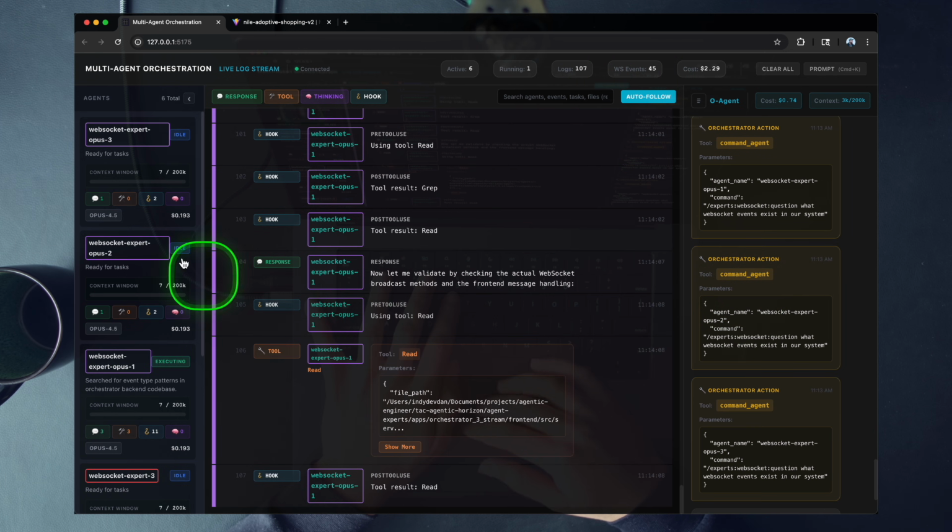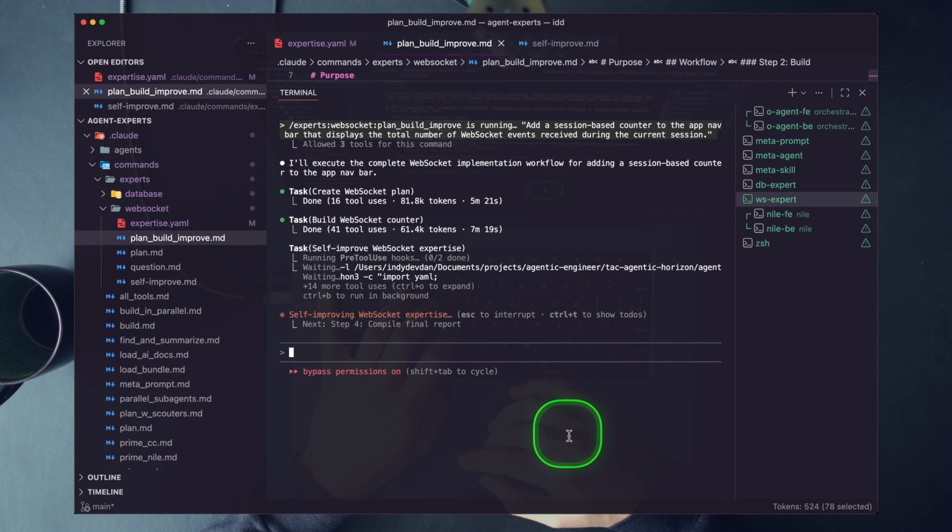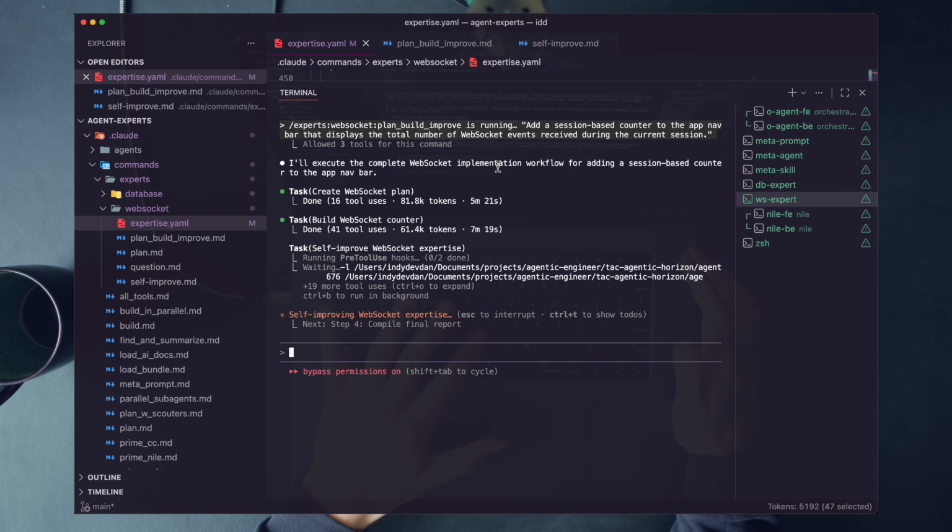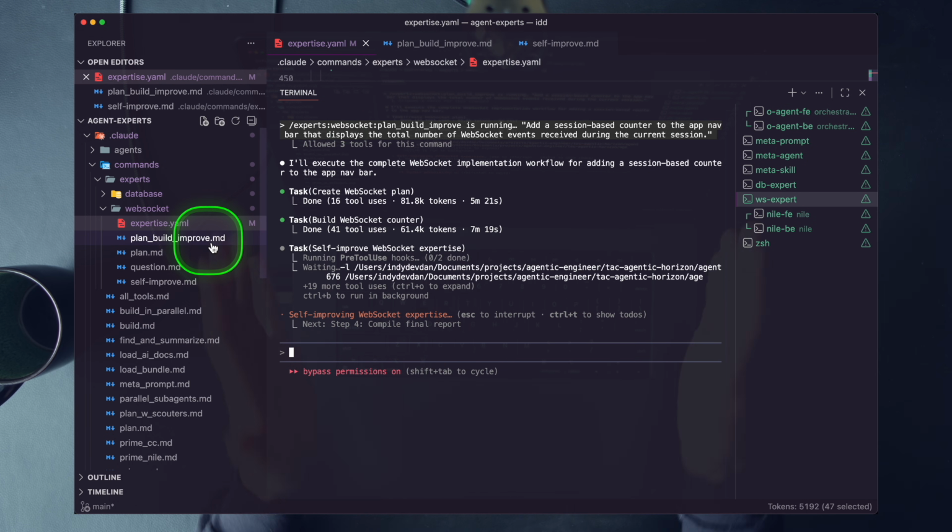All right, and so you can see here our Opus orchestrator agents are fired off here. And in our last step here, you can see our self-improve WebSocket expert is kicking off. It is making updates, right? Things have changed in the system. We're entering this really weird phase where you can truly create high performance agents. And all you need is the right information, the right prompts, and then you can compose them into whatever you